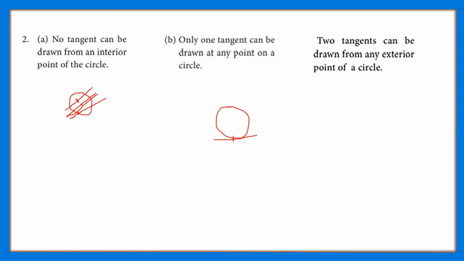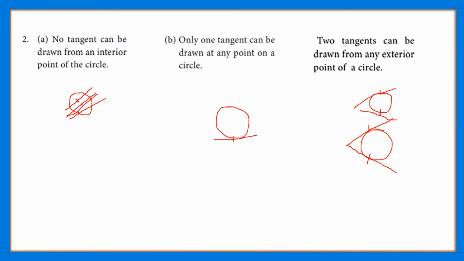If we have a circle like this, and this is the point that we choose and this is another point that we choose, what happens if we draw the tangents to these two points? If we draw a tangent at this point, and similarly a tangent at this point, we can draw two tangents from the exterior point of a circle.